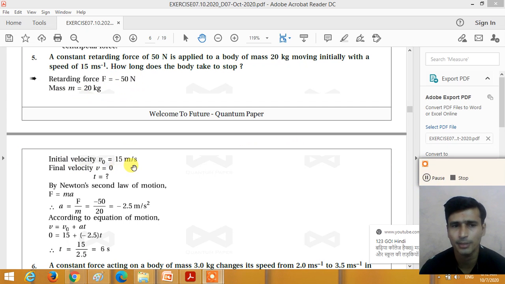initial velocity of the body is 15 meter per second, final velocity is 0, because how long does the body take to stop? So final velocity is 0. We need to find the time t, right?